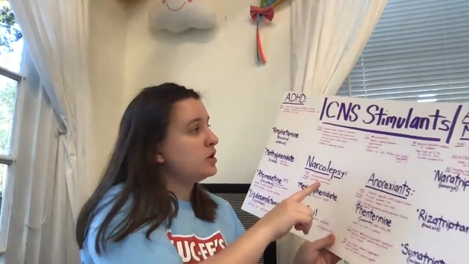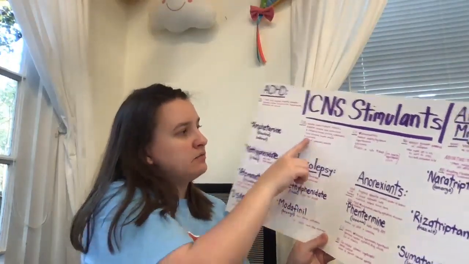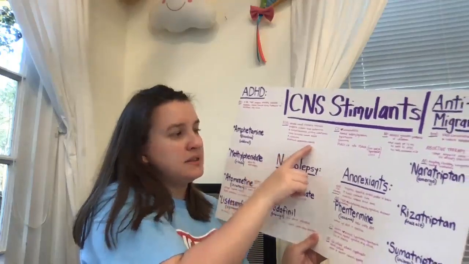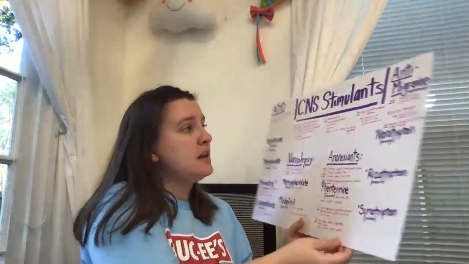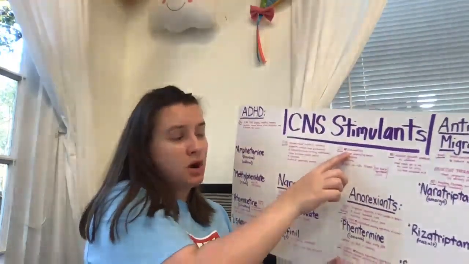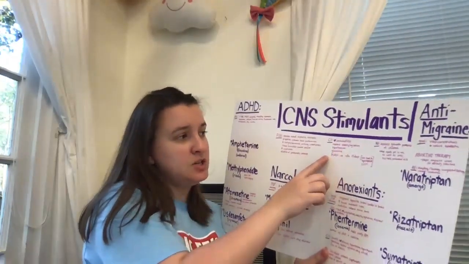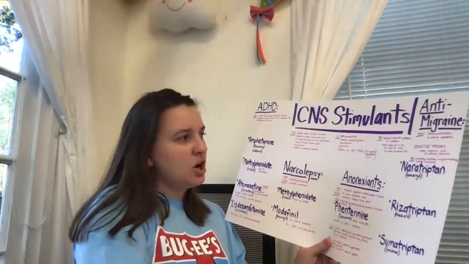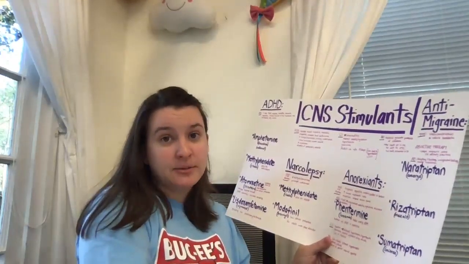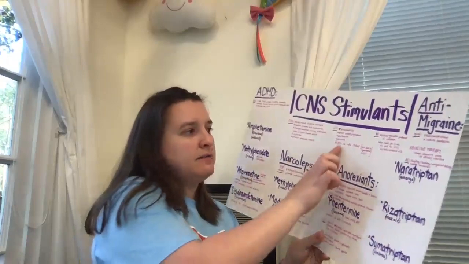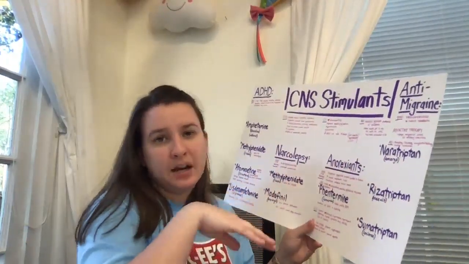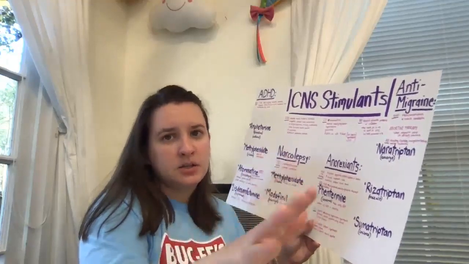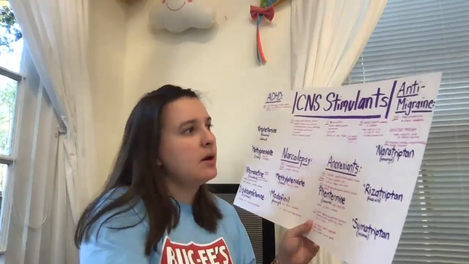Remember, for all of these drugs, they can relax the bronchial smooth muscle, and they dilate pulmonary arteries. So good stuff there. And it is contraindicated in patients who have cardiac abnormalities, hypertension, anxiety or agitation, glaucoma, and MAOI use within 14 days. If they do use those MAOIs and also take stimulants, they can have a hypertensive crisis. So that's just something you need to ask your patient about.